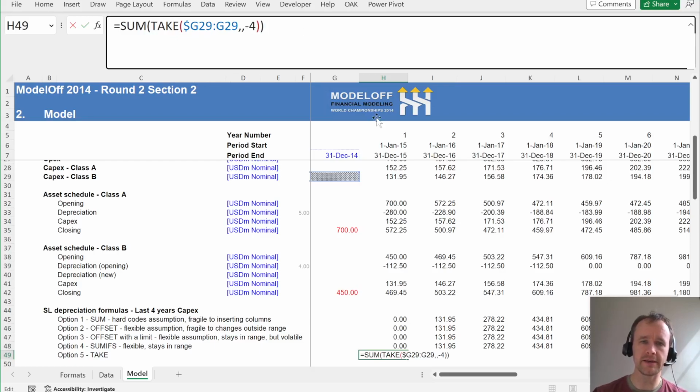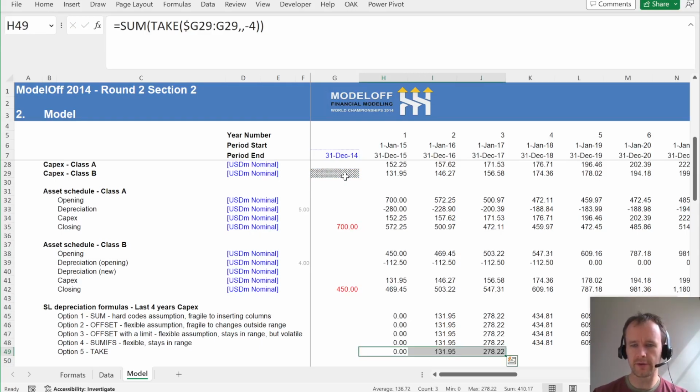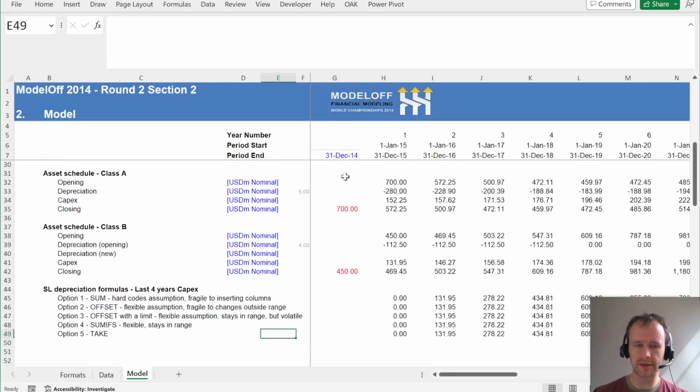The nice thing about TAKE is that it'll automatically size itself. If you try to take the last 4 columns of something that only has 2 columns, it just gives you the 2 columns. It doesn't freak out or anything like that. So let's see, this one successfully replicates the same thing.